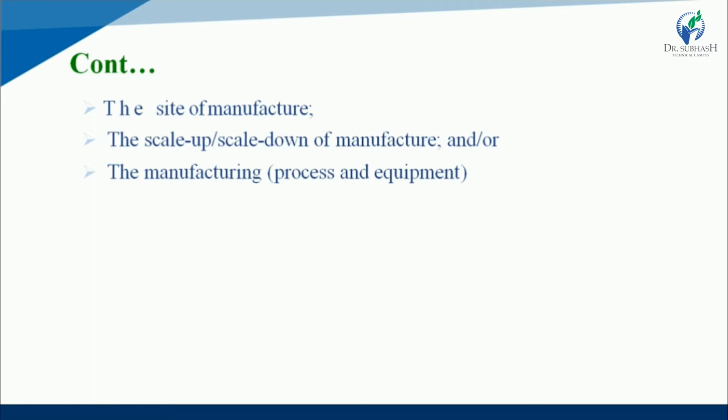First one is component changes or any composition changes, which is acceptable. Next one is manufacturing site. If any change is required in manufacturing site, it is also acceptable. Next one is scale up or scale down of manufacture, which is acceptable. And last one is if any change is required in manufacturing process or manufacturing equipment, all are acceptable.